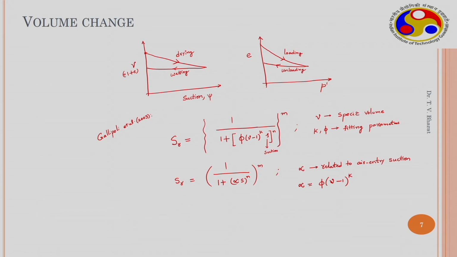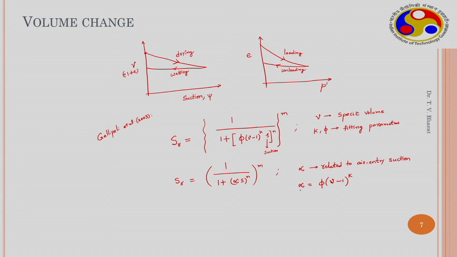As the air entry of the soil changes with change in the pore geometry, when the volume of the soil changes, the air entry of the soil also changes. If we consider an initially saturated soil, when it is dried, the volume of the sample changes, but the degree of saturation remains the same. As water leaves the soil system, the void ratio decreases, so air does not enter into the system.